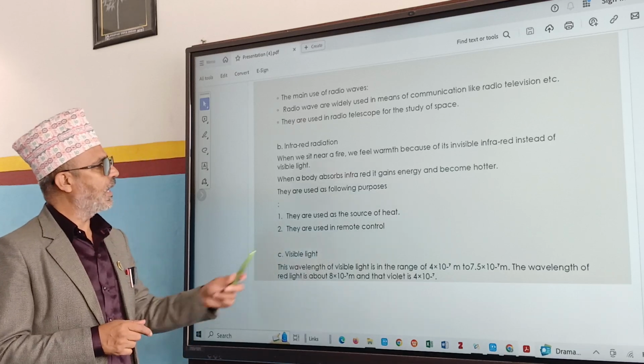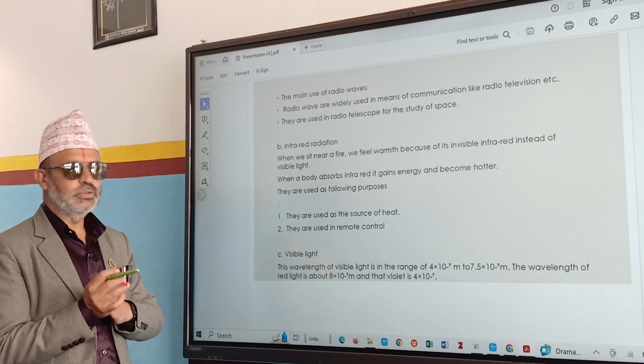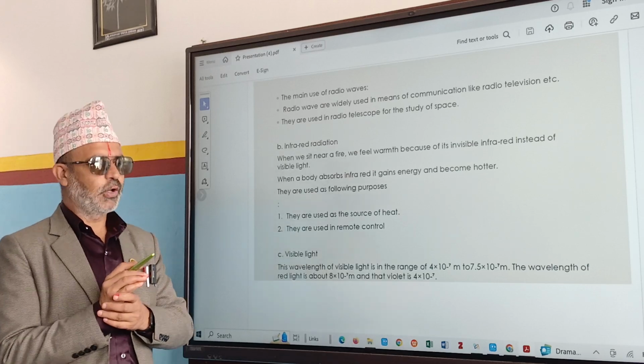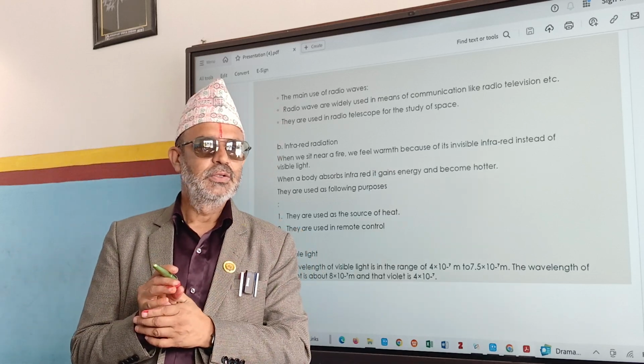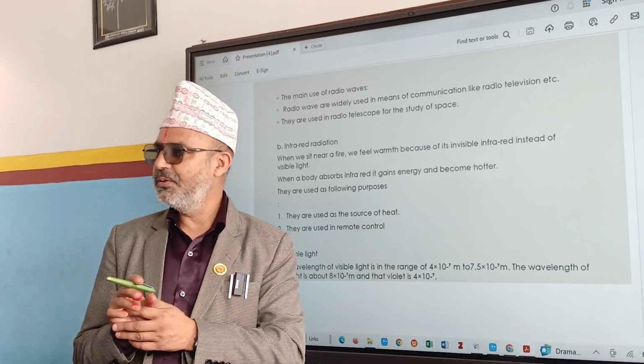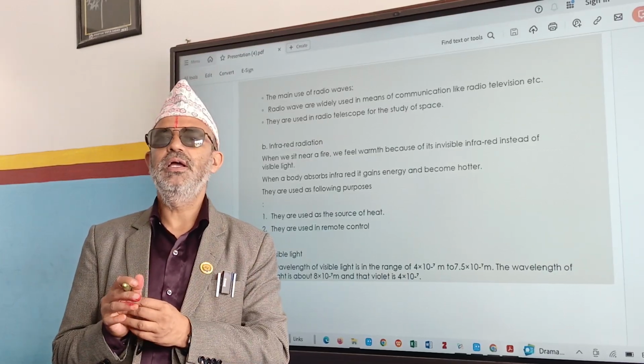Next one is visible light. Visible light means here you have to remember the 7 different colors. What are they? Red, orange, yellow, green, blue, indigo and violet.